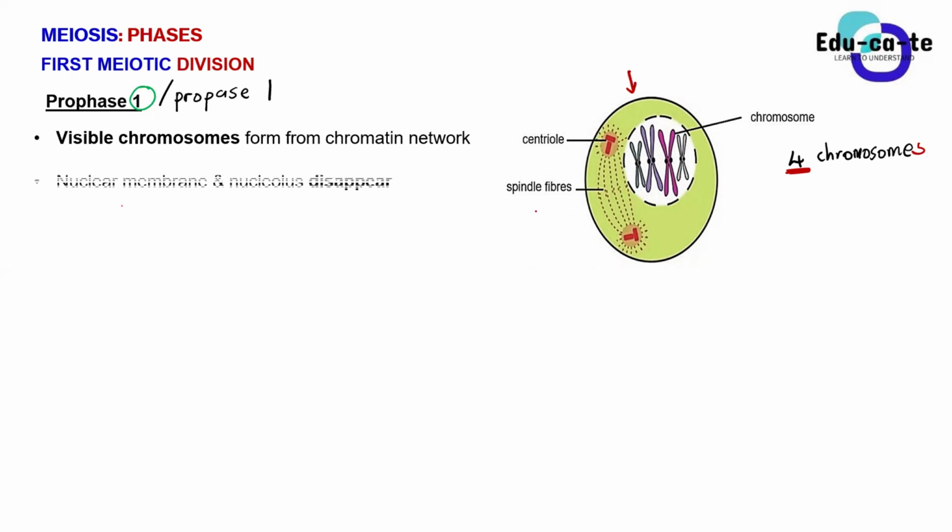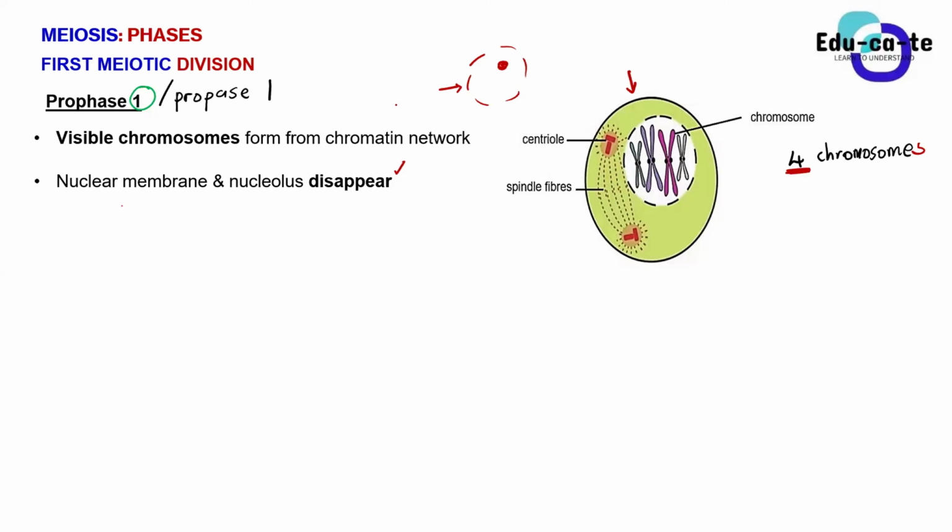So the other thing that happens during prophase 1, the nuclear membrane and the nucleolus will start to disappear. So this is most important. Basically the nucleolus, remember, it is found within the nucleus. Remember guys, the nucleus looks something like this, and then there's a nucleolus in it. Then basically the nuclear membrane, this outer covering of the nucleus, will start